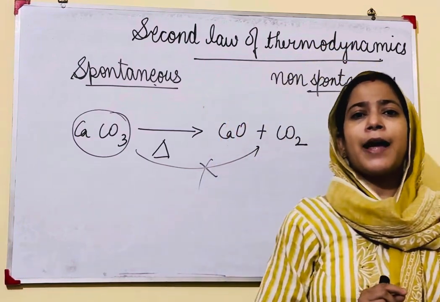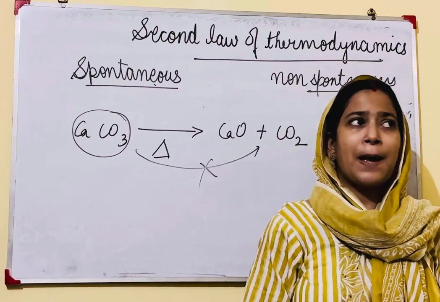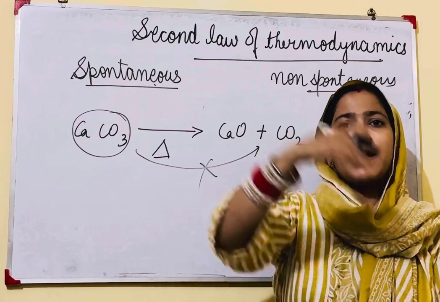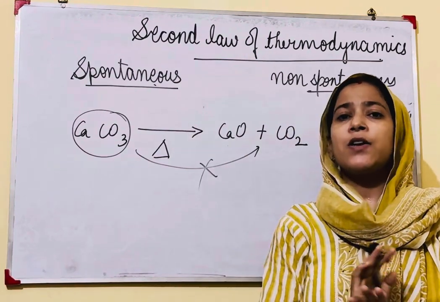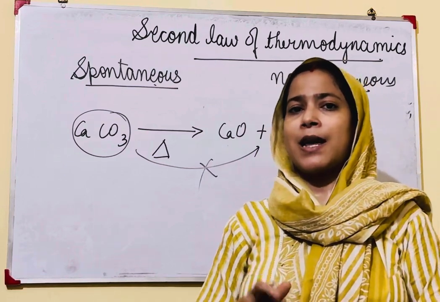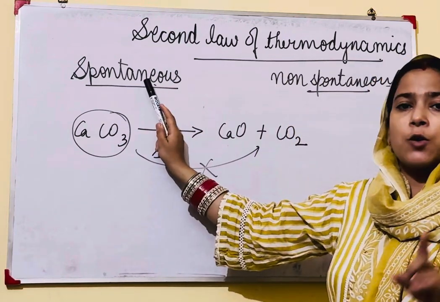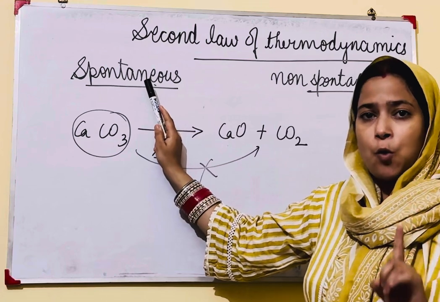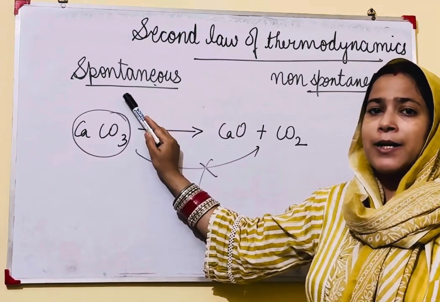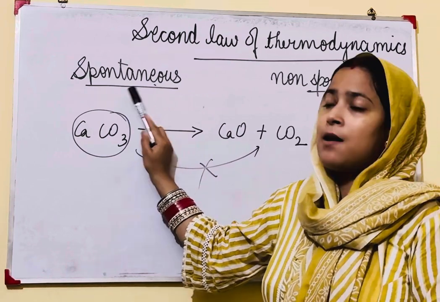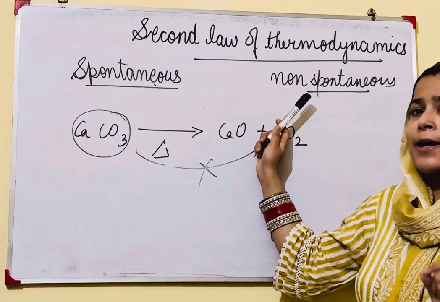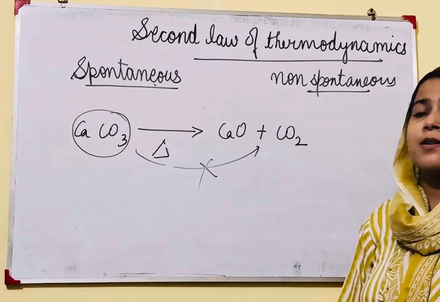Now there are certain reactions which are non-spontaneous. For example, uphill movement of water, the movement of water from downside to upside. This will not take place by its own. So this is a non-spontaneous reaction. Spontaneous reactions are those which take place by their own, or need to be initiated and then take place by their own. Non-spontaneous reactions are those which do not take place by their own.